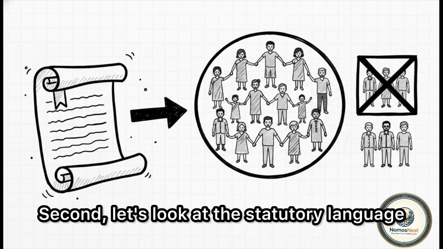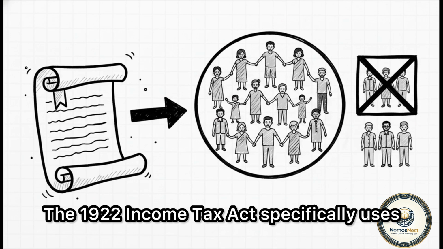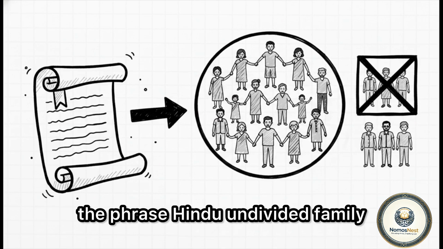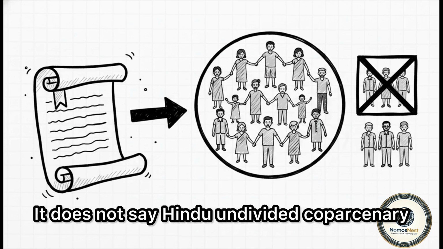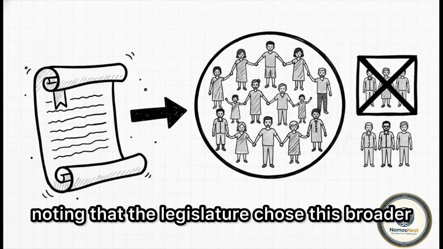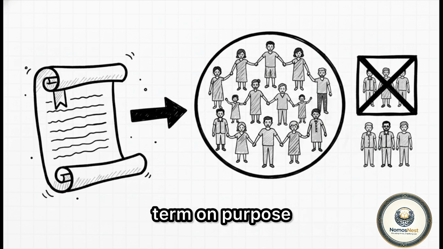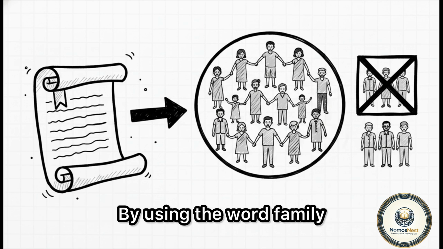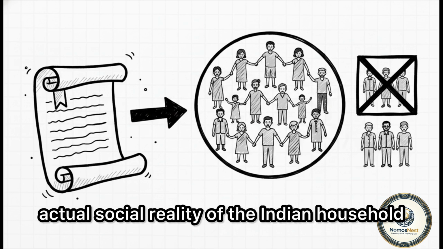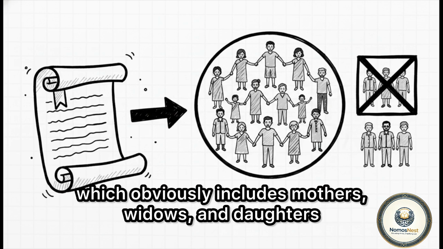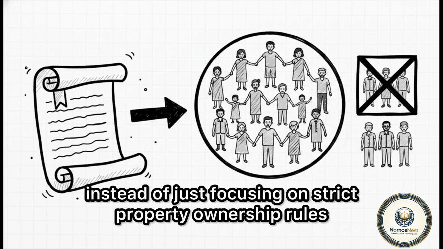Second, let's look at the statutory language. The 1922 Income Tax Act specifically uses the phrase Hindu undivided family. It does not say Hindu undivided coparcenary. The judges hit the nail on the head here, noting that the legislature chose this broader term on purpose. By using the word family, lawmakers clearly intended to capture the actual social reality of the Indian household, which obviously includes mothers, widows, and daughters, instead of just focusing on strict property ownership rules.